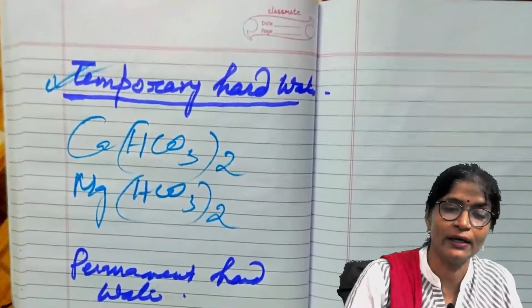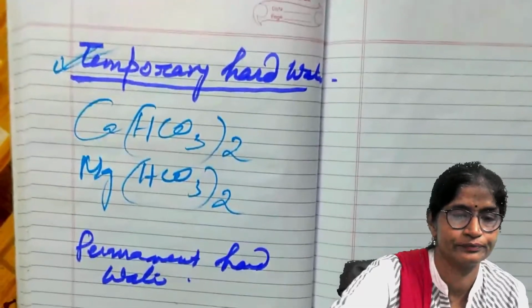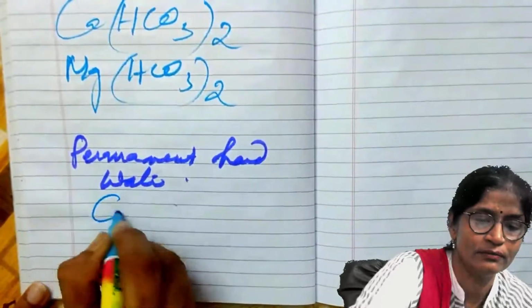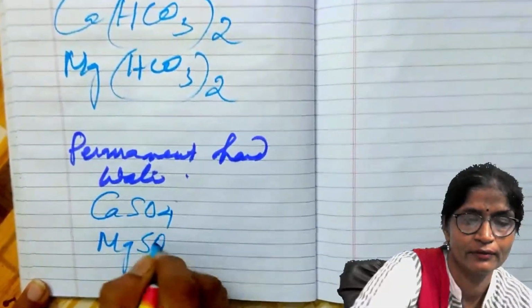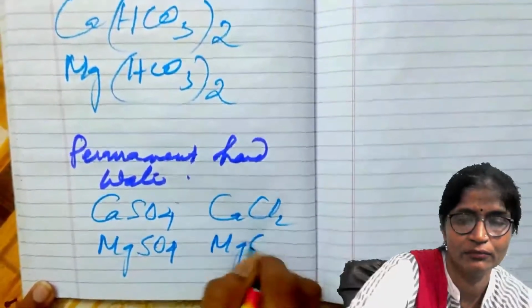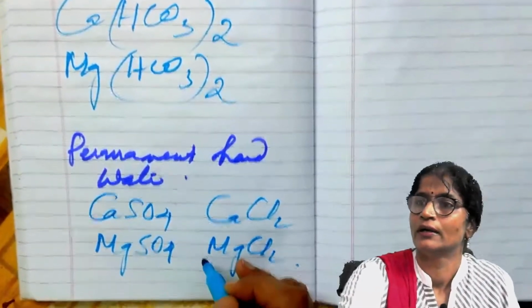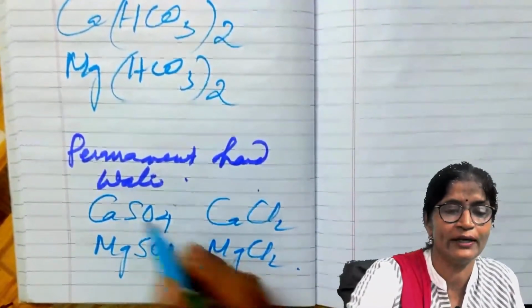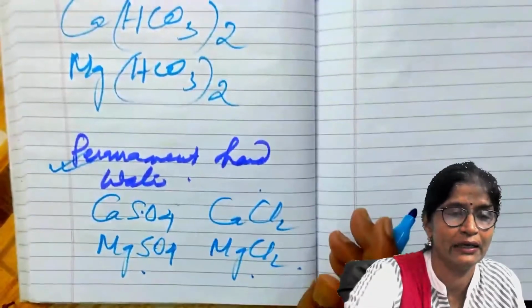And permanent hardness is due to the presence of calcium sulfate, magnesium sulfate, calcium chloride, and magnesium chloride. So due to the presence of calcium chloride, magnesium chloride, calcium sulfate, and magnesium sulfate, the water is permanently hard.